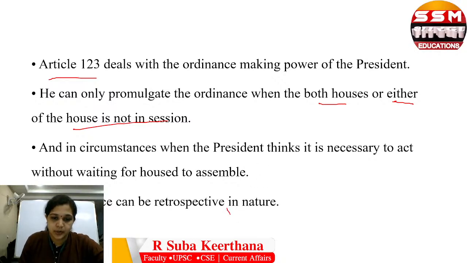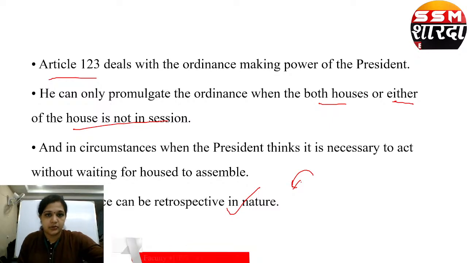An ordinance can be retrospective in nature. Retrospective is going back to the date.